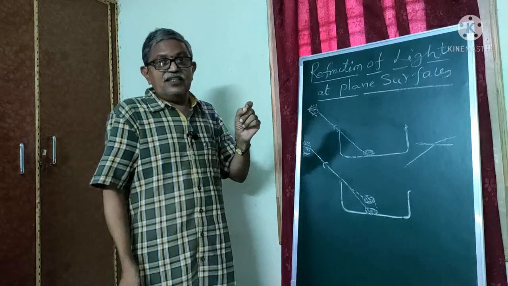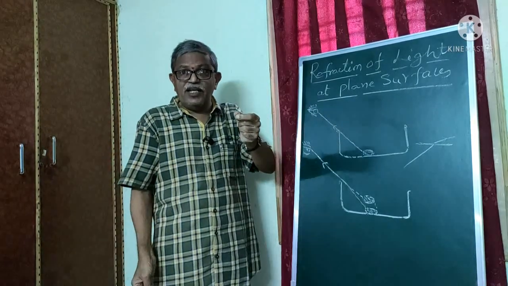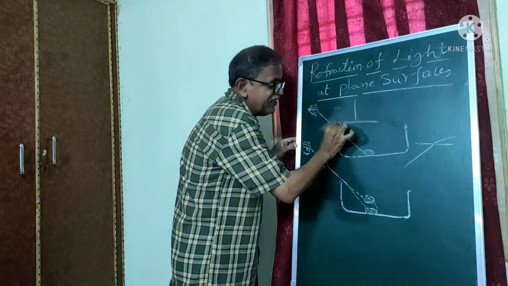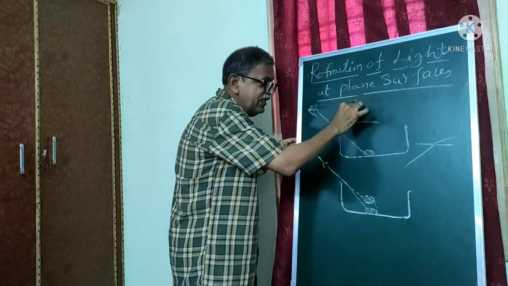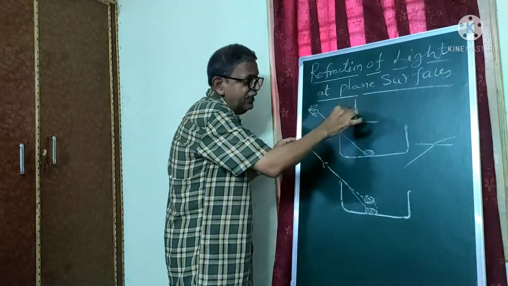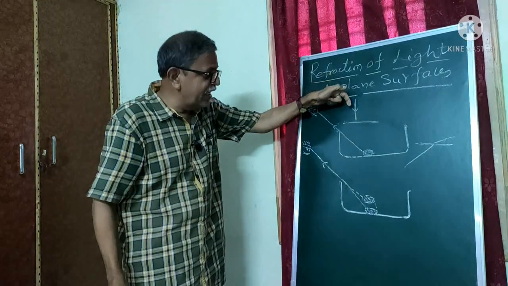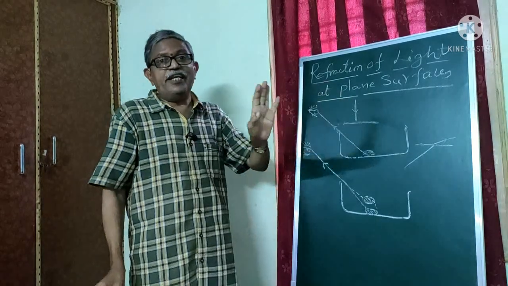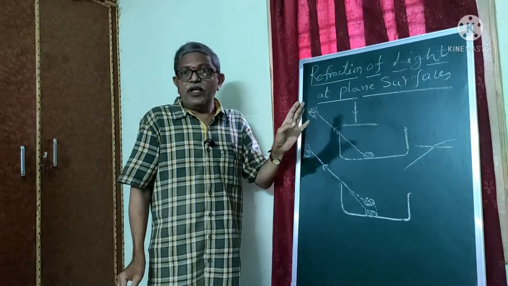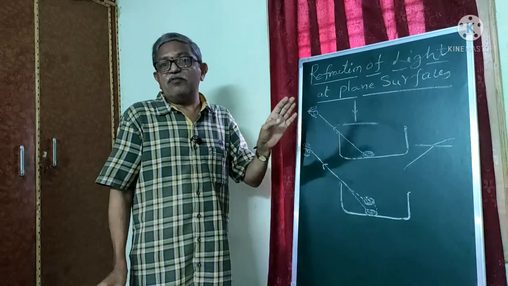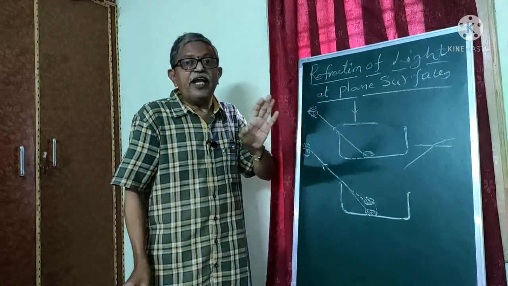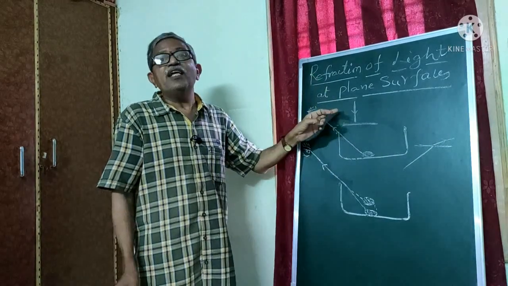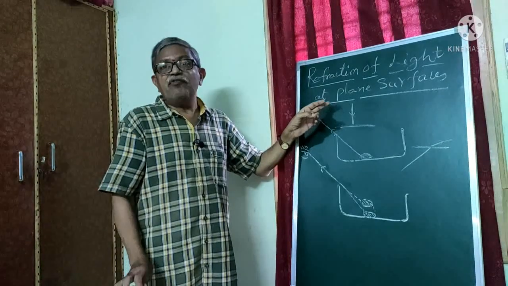But whenever the light is incident normally, that means normal incidence, so this is the interface of both media. This is the light ray. It is incident on the surface of the media. So at that point, it cannot refract. You cannot find any difference in the path of the light. You cannot find any refracted ray. So this is the condition for normal incidence of a ray of light.